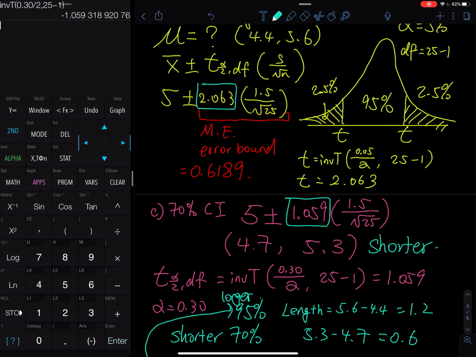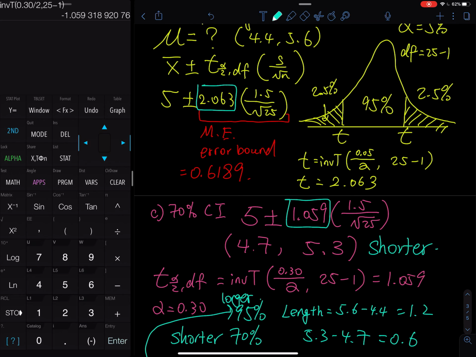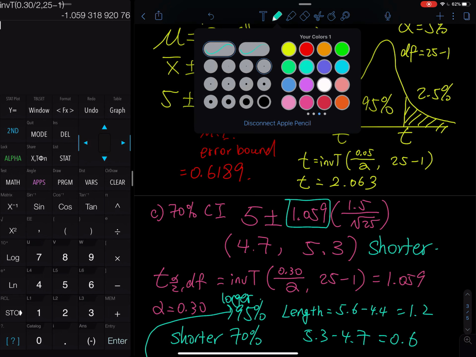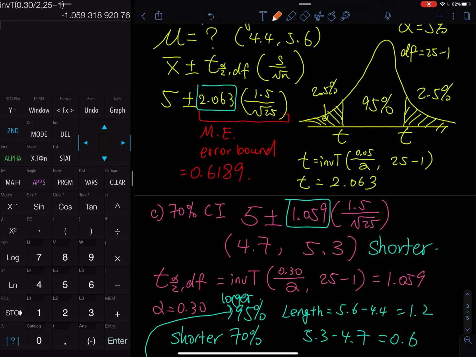And then if you want to make a quick comparison, let me just do it in another color. Let me do it in orange. So this t is what?